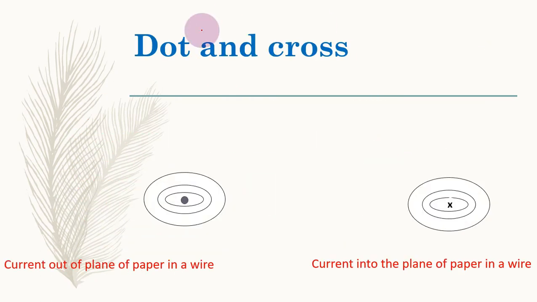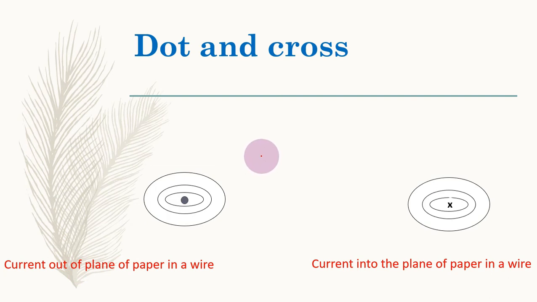Now there's the dot and cross phenomena, or dot and cross rule. Sometimes in books or in papers they give you this pattern, that these are the circles and these circles show the magnetic field, and this dot shows that the current is flowing in a wire and that is out of the plane of paper.